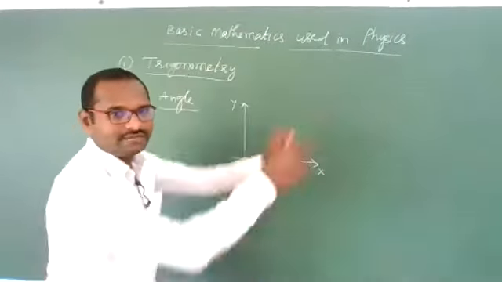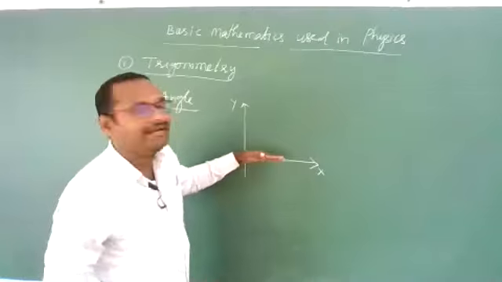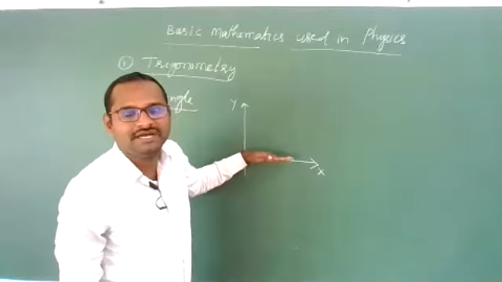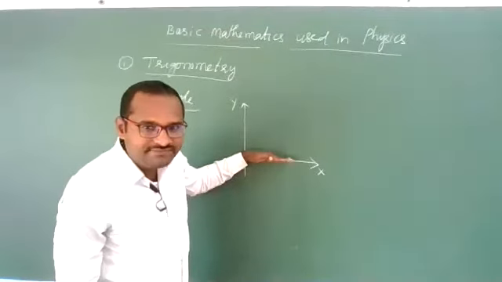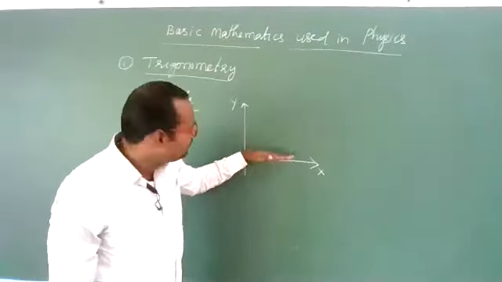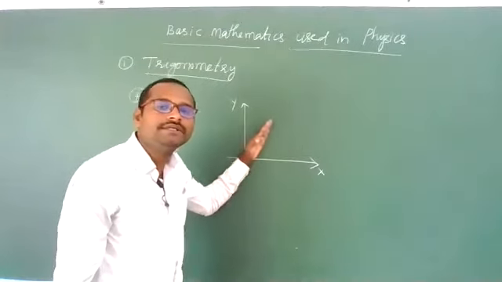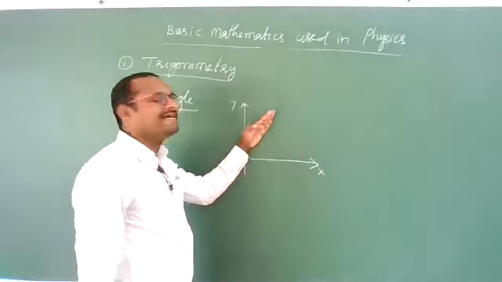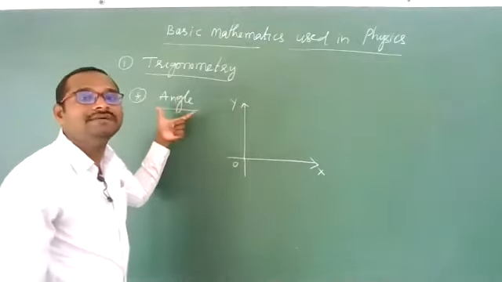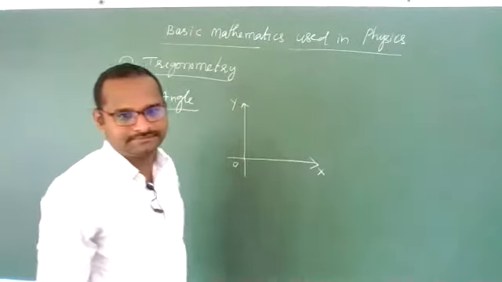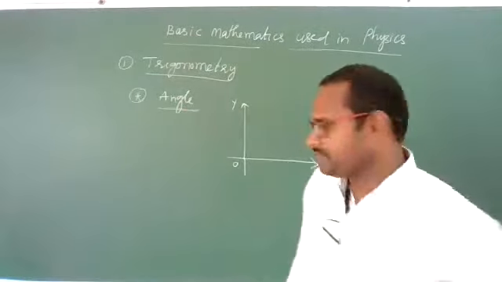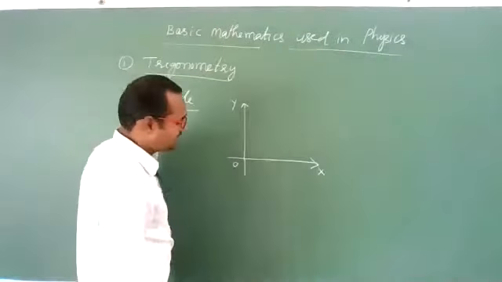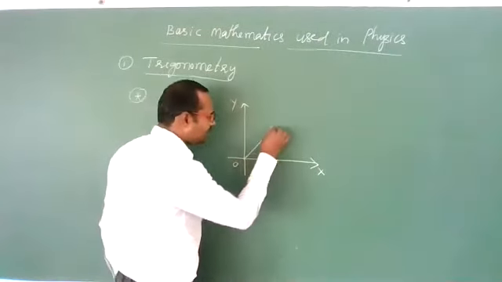So what I'm saying is, let us imagine we have one line. If this line is rotating, revolving about this point O, how much revolution it has made, that we will measure by using angles. Let us suppose with this x-axis, one line has rotated.